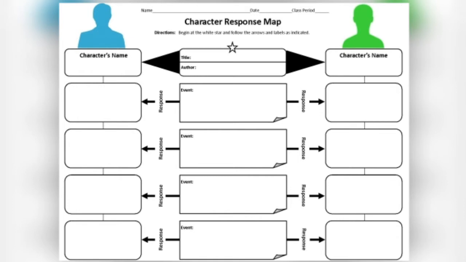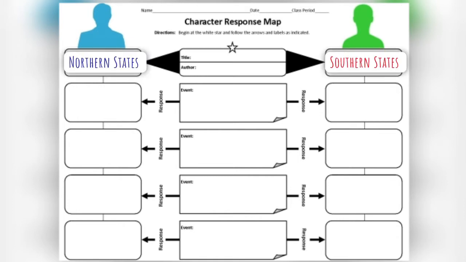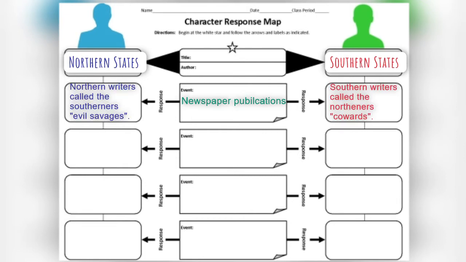The last graphic organizer that we're going to look at is a character response map, and that talks about singular events and how each side reacted to it. So we would think about the North's reaction and the South's reaction. We could take an event, for example, like newspaper publishing, and we could talk about how the North reacted to slavery and reacted to the South, and then how the South reacted to its counterpart.